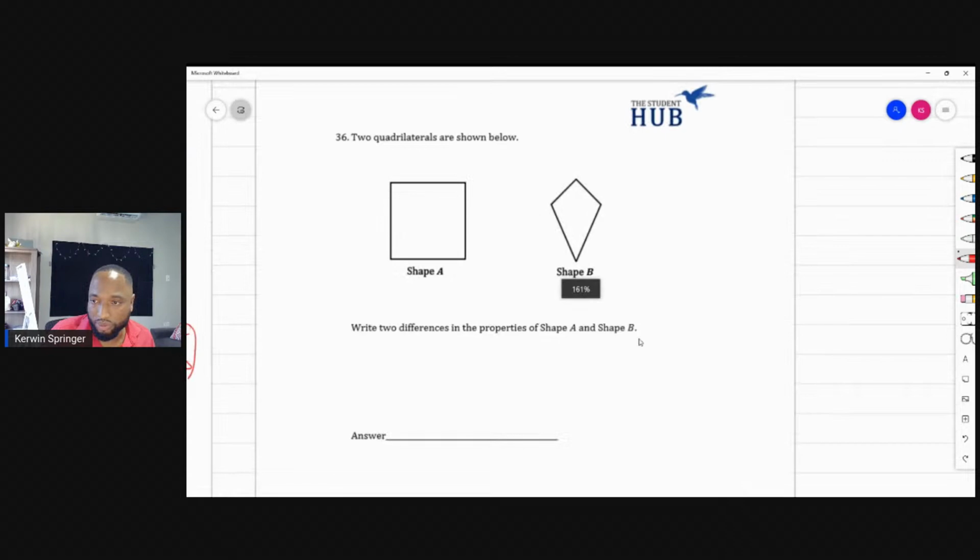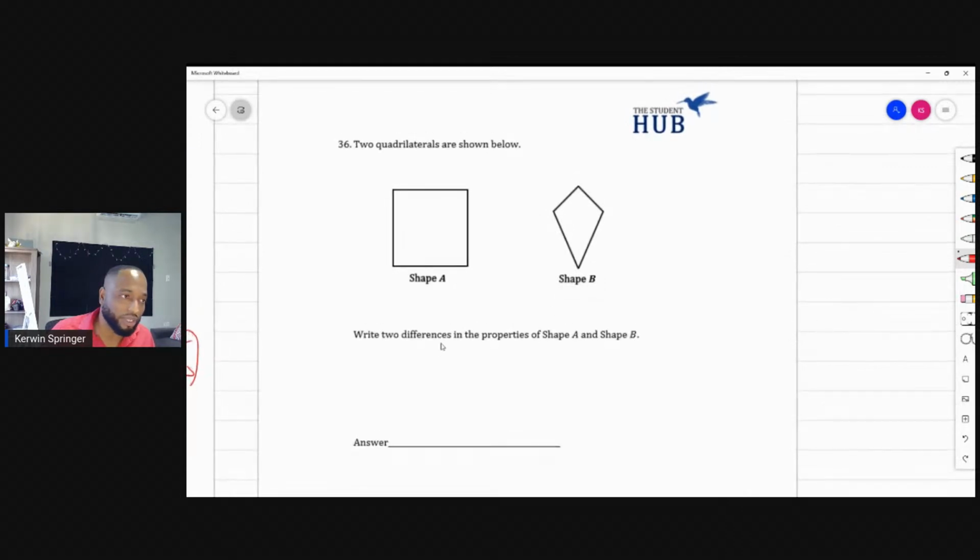Two quadrilaterals are shown below. Give two differences in the properties of shape A and shape B. Two differences. What are two differences in the properties? Both of them are quadrilaterals, and quadrilaterals mean four sides. Well, what are two differences here?